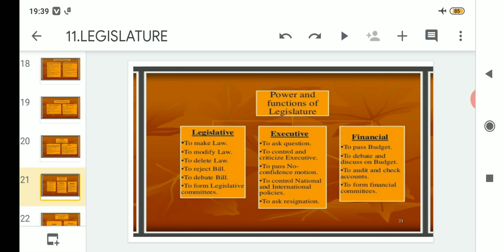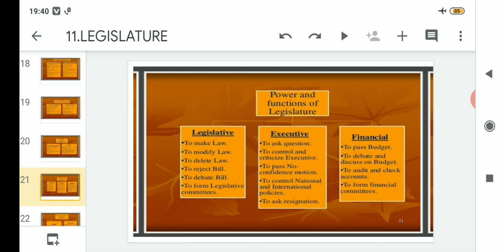So if we summarize the powers related to the executive, number one, they can ask questions. Then they can control and criticize the executive, and they can pass a no confidence motion through which parliament can be dissolved, a government can be dissolved.